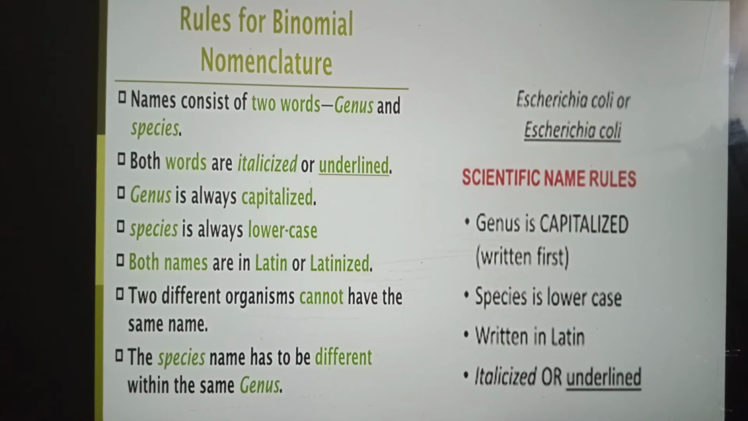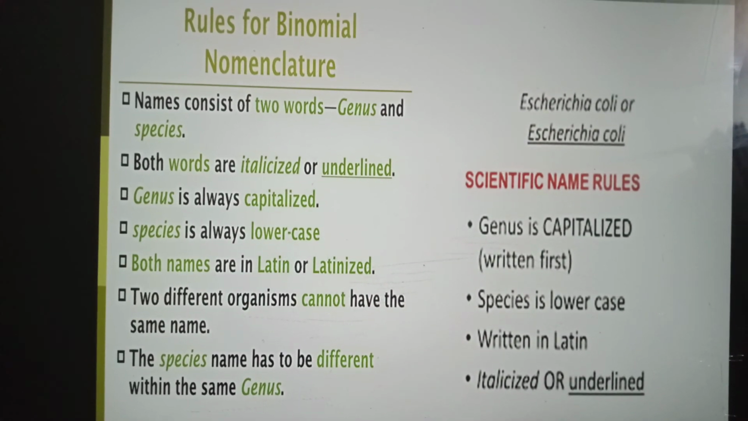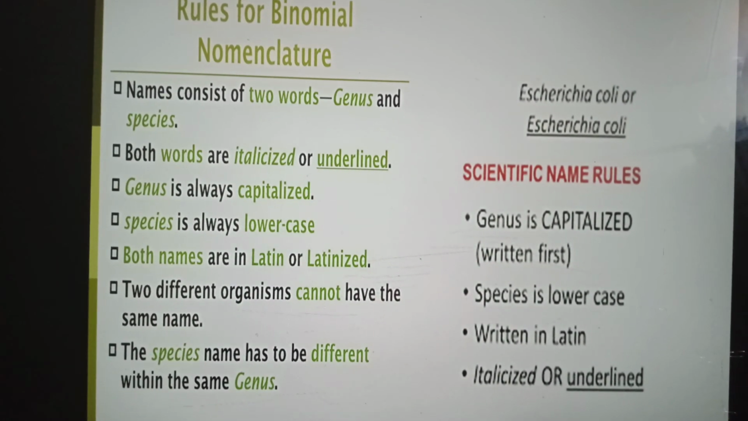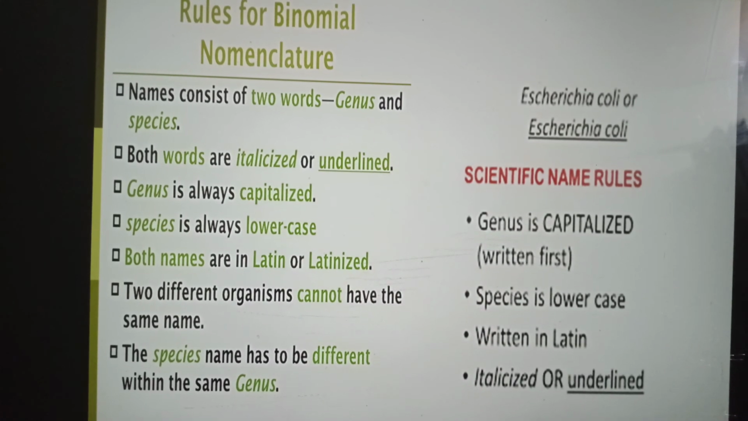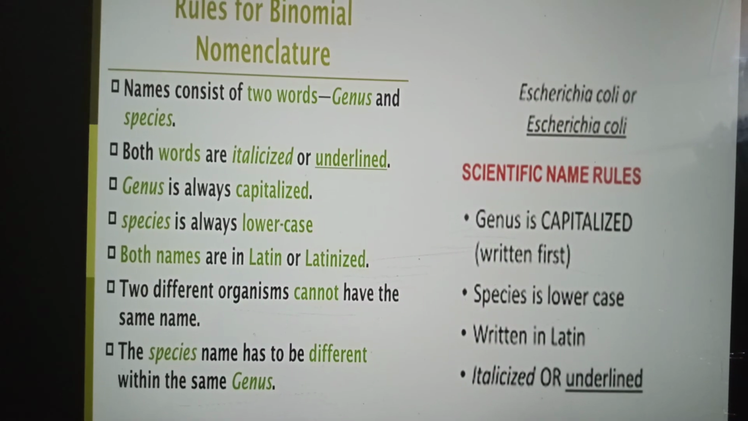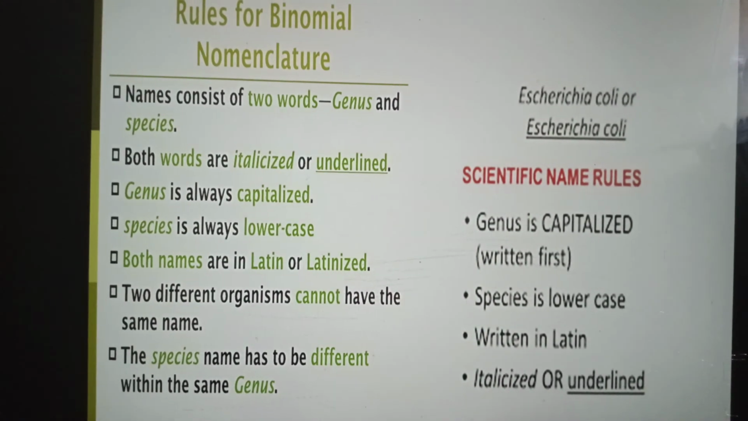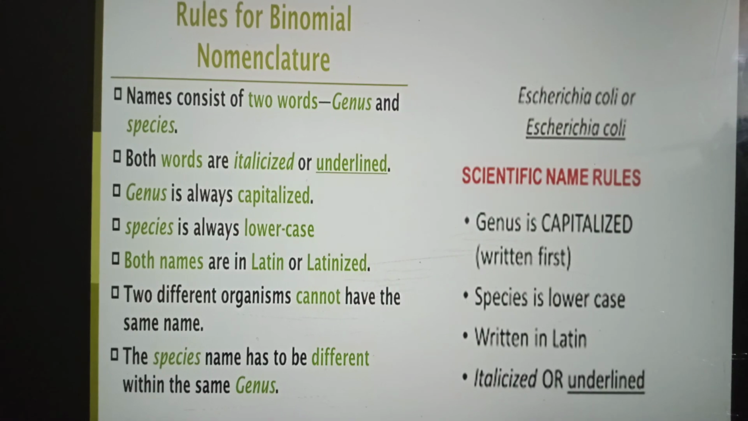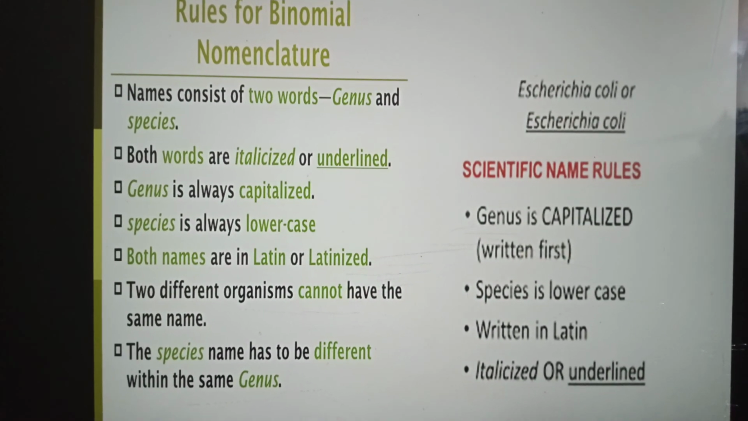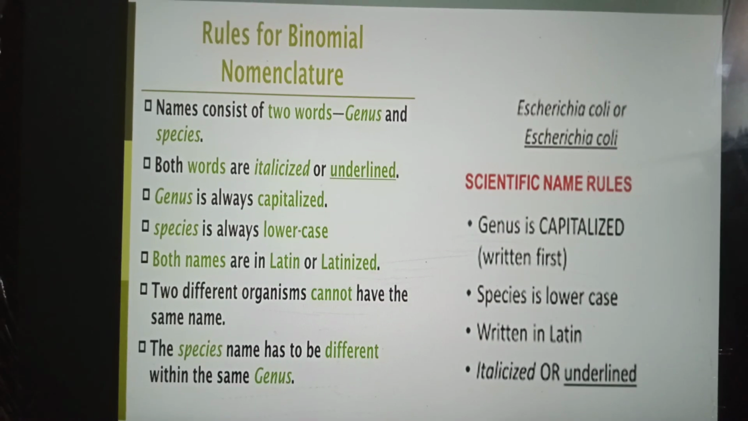So here are the rules for binomial nomenclature. The name consists of 2 words, genus and species. Both words are italicized or underlined. Genus is always capitalized. Species is always lowercase. Both names are in Latin or Latinized. 2 different organisms cannot have the same name. The species name has to be different within the same genus.